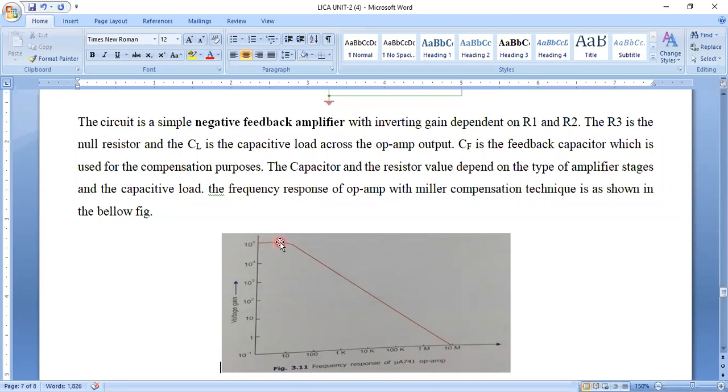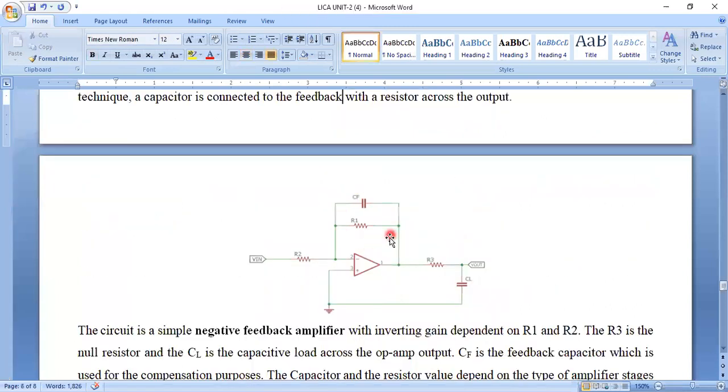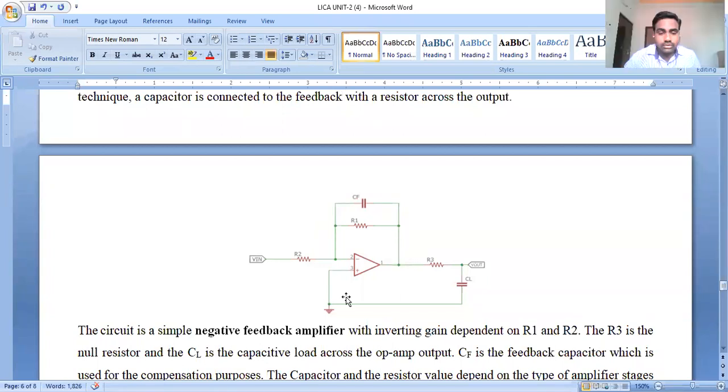This is the frequency response of Miller compensation, where with the help of our internal compensation circuit, the feedback capacitor CF is connected in parallel to the feedback, and due to the charging and discharging of the capacitance, the compensation is done in an internal manner.